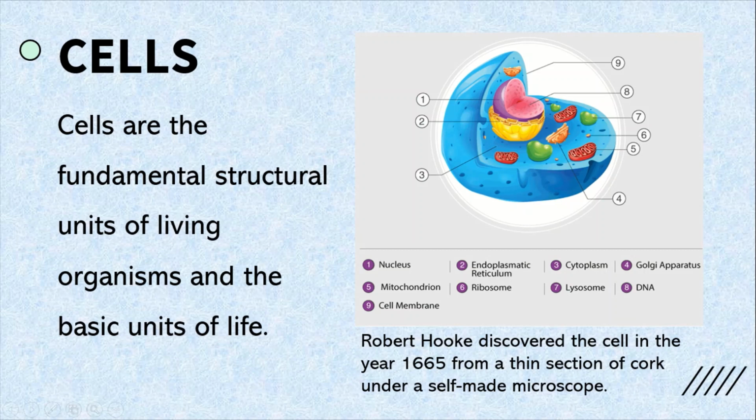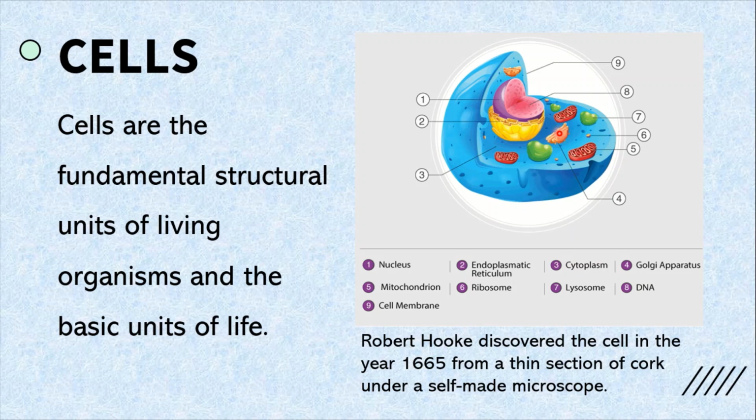Here are the numberings. You can see it. First is the nucleus, means this is the nucleus. Then is endoplasmic reticulum, means this. Then is cytoplasm, means this. Then is Golgi apparatus, means this one, this orangish color.